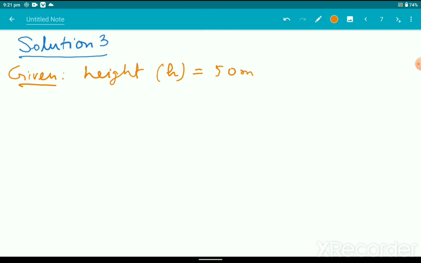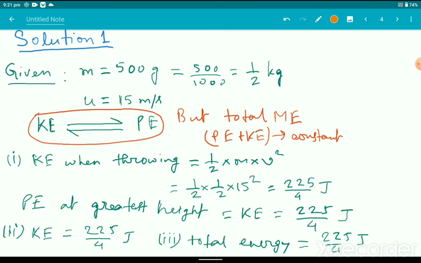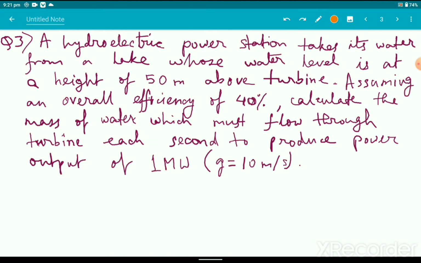Okay, now we don't know the mass. Let the mass of water be m kg. Okay, so the potential energy held up by this lake water is mgh.